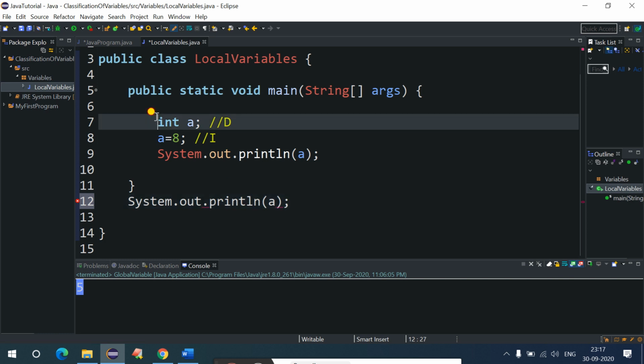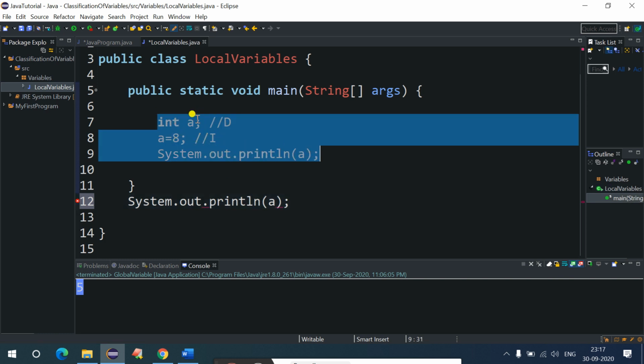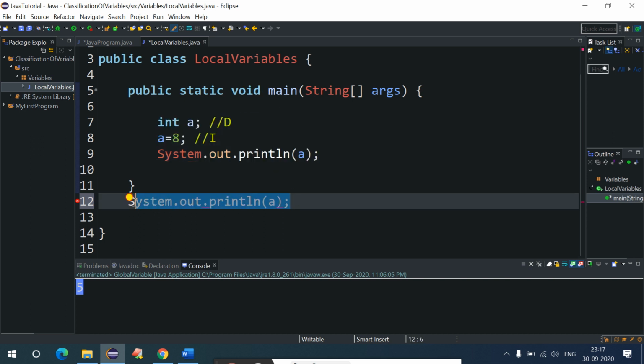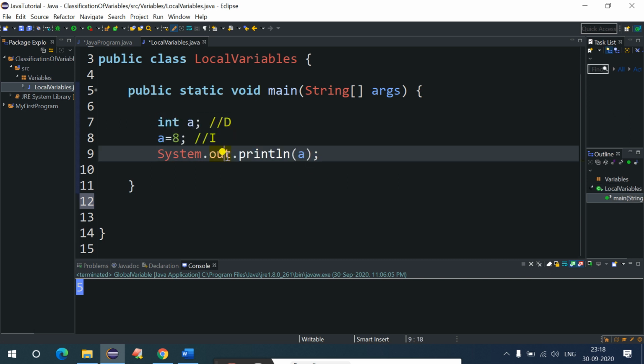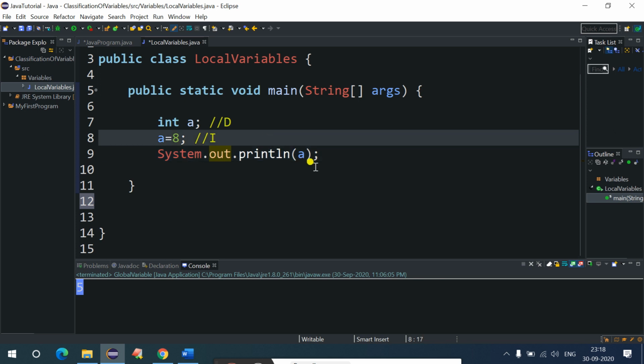Why? Because the visibility of this variable is limited inside that method, and you will not be able to access that variable outside the method. So this is why we say the scope of a local variable would be inside that method itself, and you will not be able to access that variable from other methods or outside that method. So this is the concept.